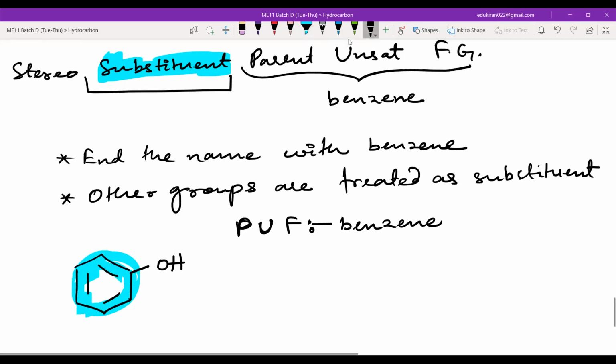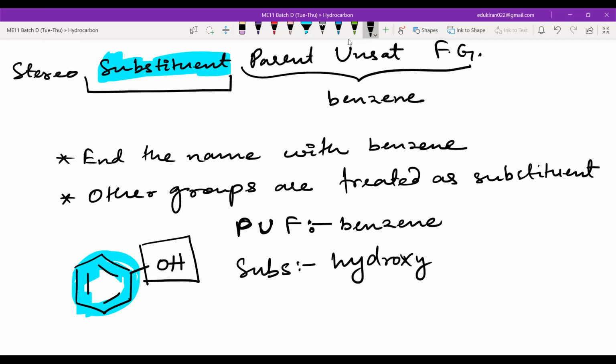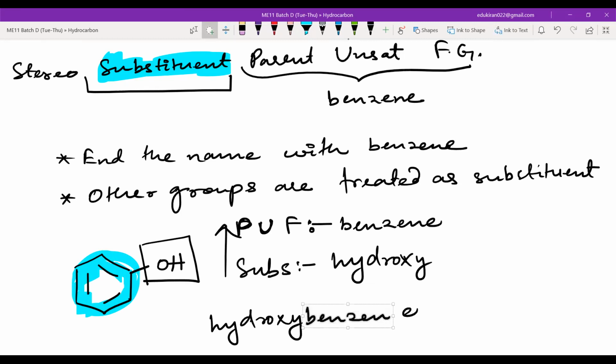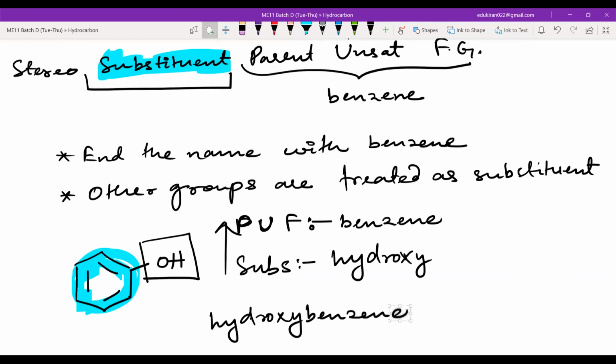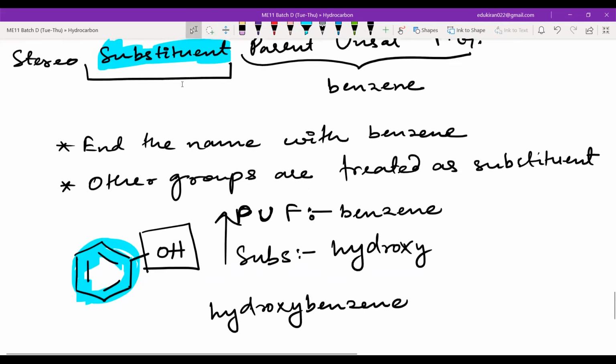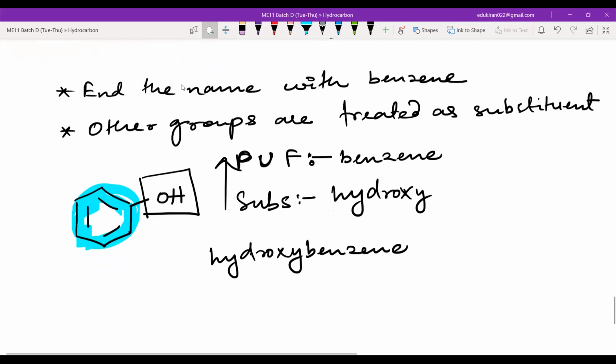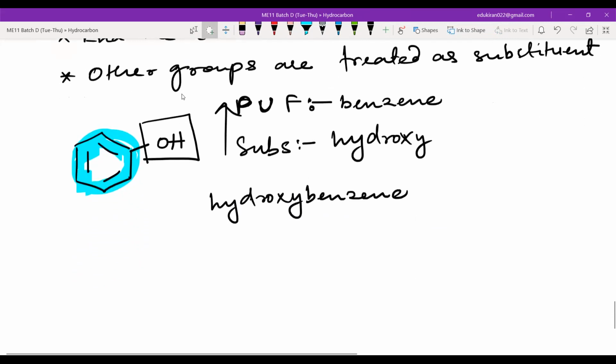Tell me what is the substituent? OH. Hydroxy. What is the name? Go from here to here. Hydroxybenzene. Just remember there will be no space here. They have some special names later, but right now you start learning from benzene. Got it?